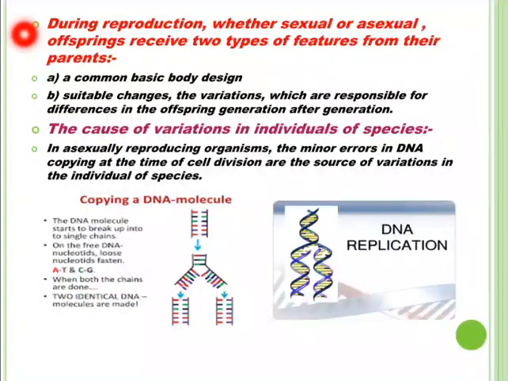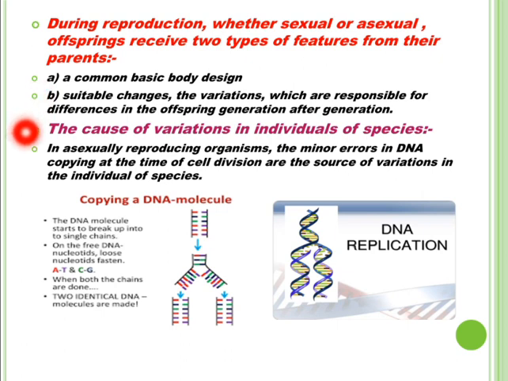Students, during reproduction, whether sexual or asexual reproduction, the offsprings receive two types of features from their parents. One is the common basic body design. For example, bacteria reproduce to form bacteria. Human beings give birth to human beings with common basic body design. And second, suitable changes, the variations, which are responsible for differences in the offspring's generation after generation. These are the inherited variations which are transferred from parents to the offsprings or from one generation to next generation.